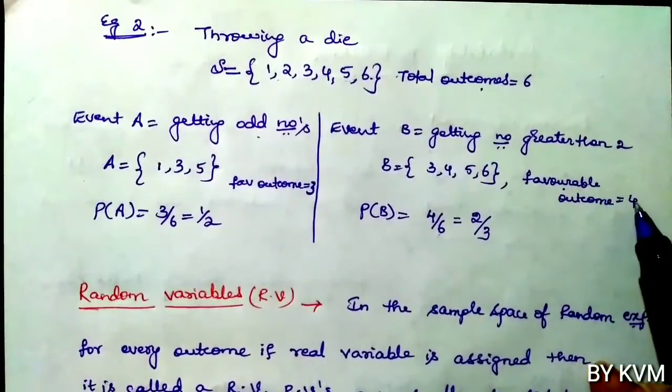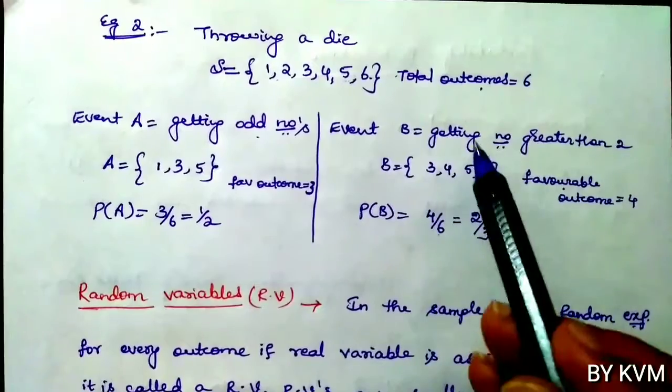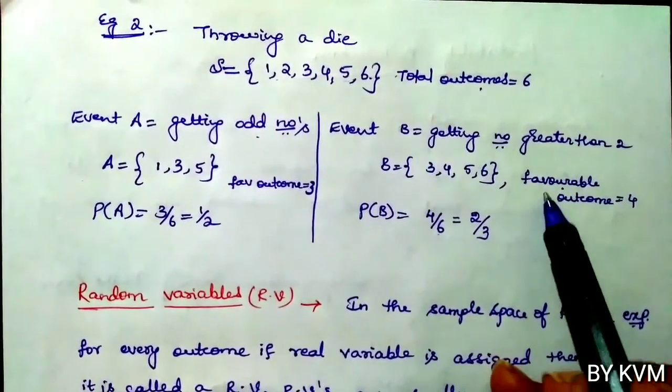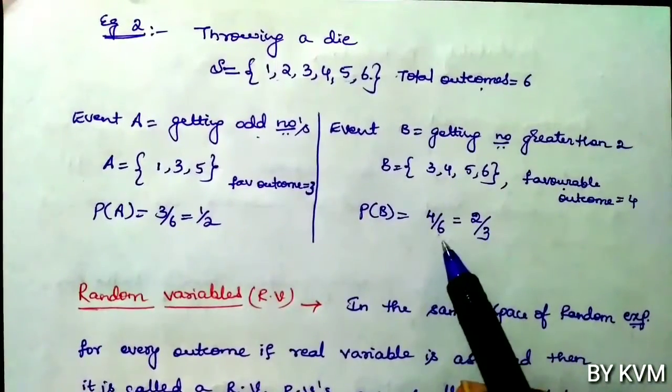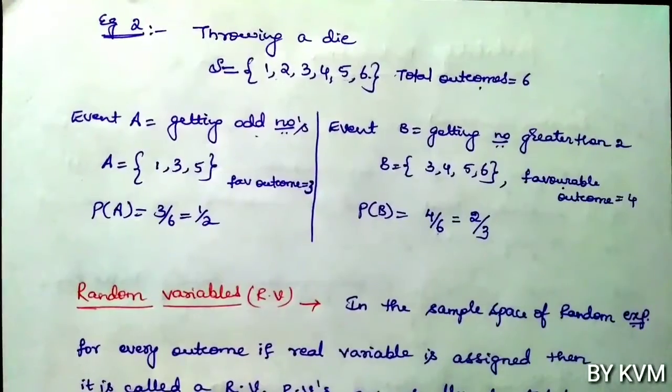So favorable outcomes are 4. So probability of B, which means probability of getting a number greater than 2, is equal to favorable outcomes divided by total outcomes. So 4 by 6, and 4 and 6 are divisible by 2. So this is equal to 2 by 3.